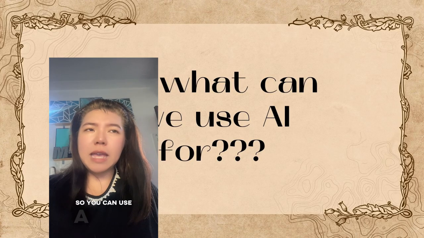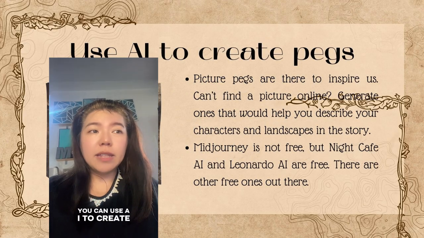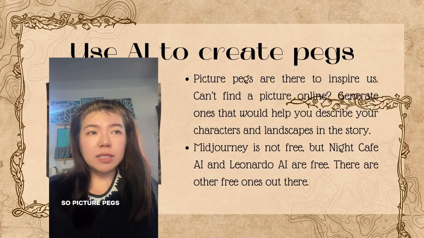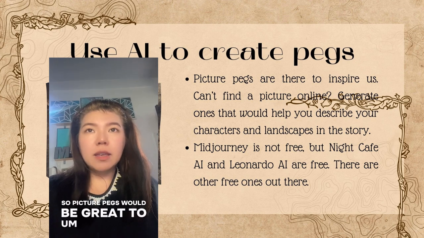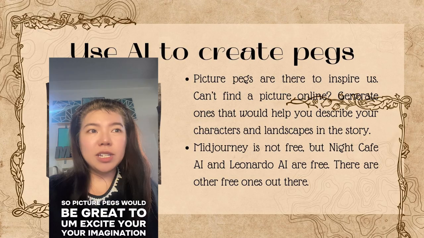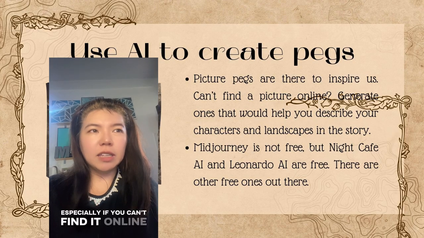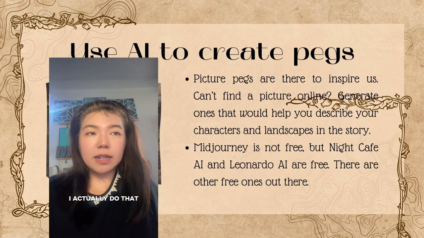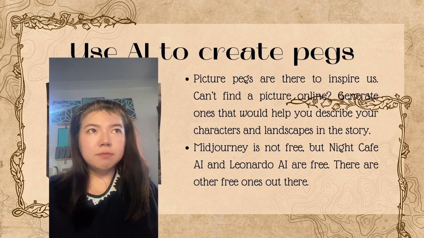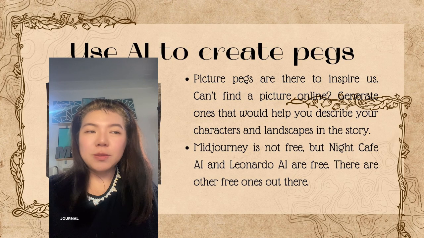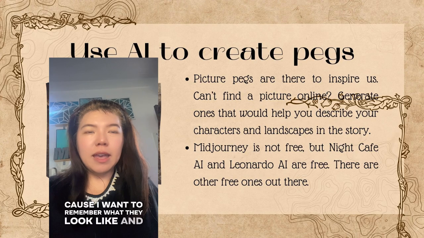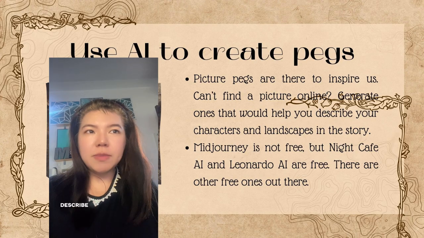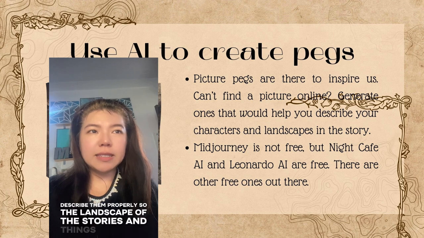All right, so you can use AI as a writer. You can use AI to create picture pegs. Picture pegs would be great to excite your imagination, give you a fuller picture, especially if you can't find it online. You can generate ones to help you make, oh, I want this character to look like this. I actually do that a lot because I make a journal scrapbook for my characters because I want to remember what they look like, and I want to describe them properly, so the landscape of the stories and things like that.